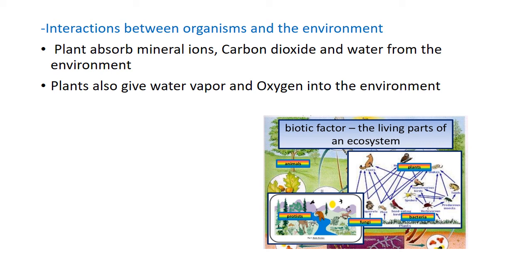Also plants give some water vapor and oxygen into the environment. Through respiration they supply water vapor to the environment, and oxygen through the process of photosynthesis.